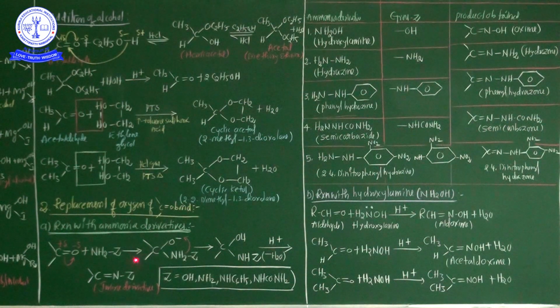hydroxylamine. Hydroxylamine means NH2Z where Z is nothing but the OH group. This is generally an ammonia derivative. A general ammonia derivative is represented as NH2Z. In the Z place we can have OH, NH2, NHC6H5, NHCONH2. For example, what kind of ammonia derivatives are present here?